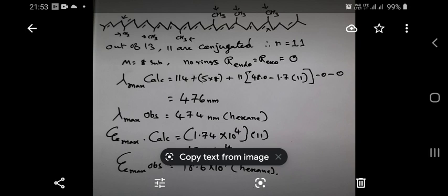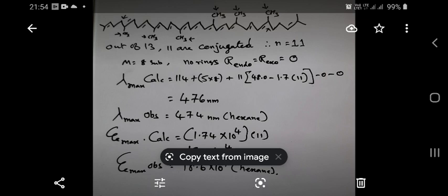So the first carbon-carbon double bond has 2 alkyl substituents. I have indicated the alkyl substituents with the help of arrow marks. So 1, 2, 3, 4, 5, 6, 7, 8. The number of alkyl or alkyl-like substituents in this lycopene molecule is 8. And we have a total of 13 carbon-carbon double bonds. Out of the 13 carbon-carbon double bonds, 11 are conjugated.